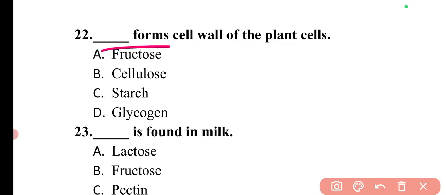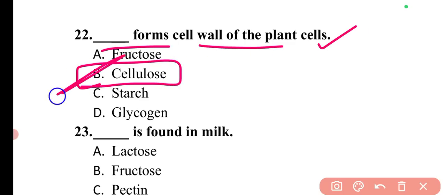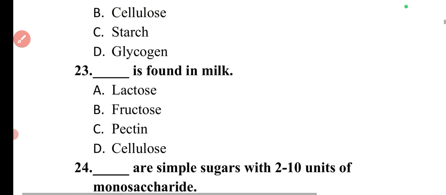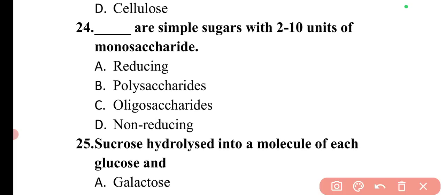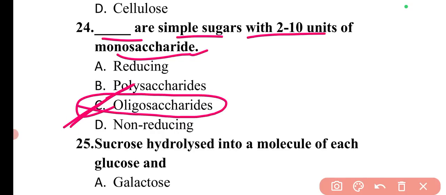Next question is, dash forms the cell wall of plant cells. The cell wall of plant cells is made up of cellulose. So here option B is correct. Next question is, dash is found in milk. In milk, lactose is the carbohydrate that is found. So here option A is correct. Next question is, dash are simple sugars with 2 to 10 units of monosaccharides. Simple sugars with 2 to 10 units of monosaccharides are oligosaccharides. So here option C is correct.